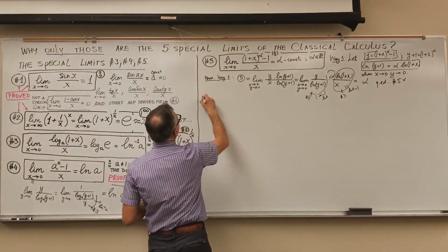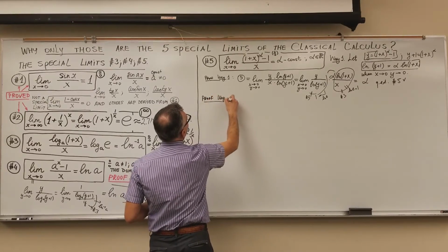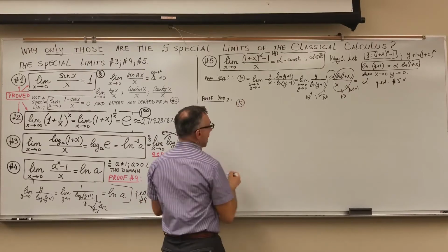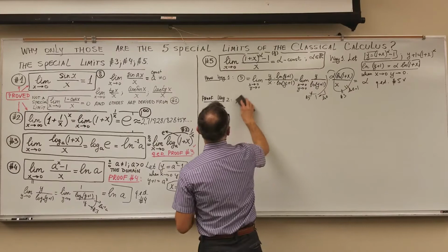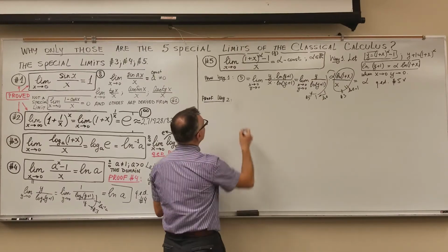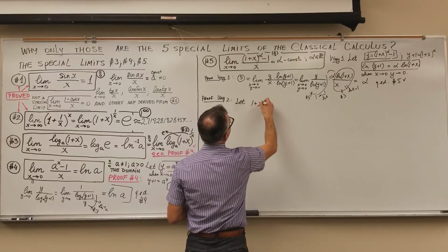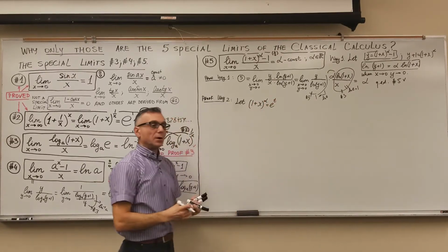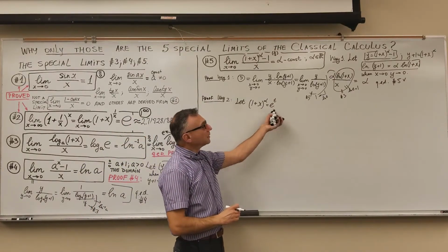Way number 2, proof. So I will introduce a new function now. Let 1 plus x to the power alpha be equal to e to the t. Those are two continuous functions, the power polynomial and the exponential function.